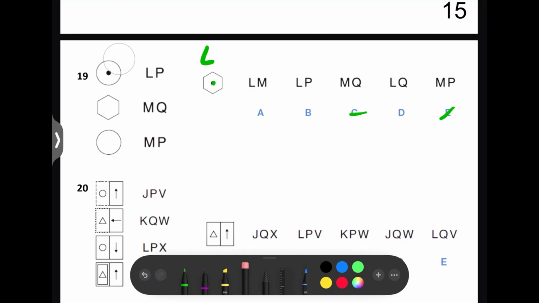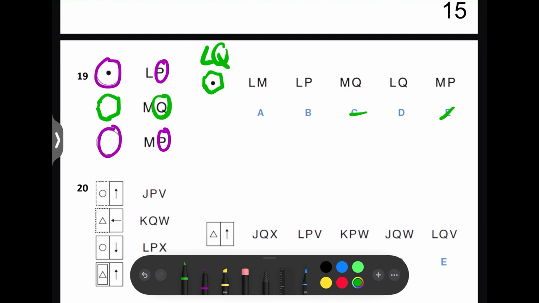Next, let's look at the second letter. These two both have a P. They are both circles. The test shape is a hexagon, like this one, and the second letter here is a Q. LQ, the answer is D. Next.